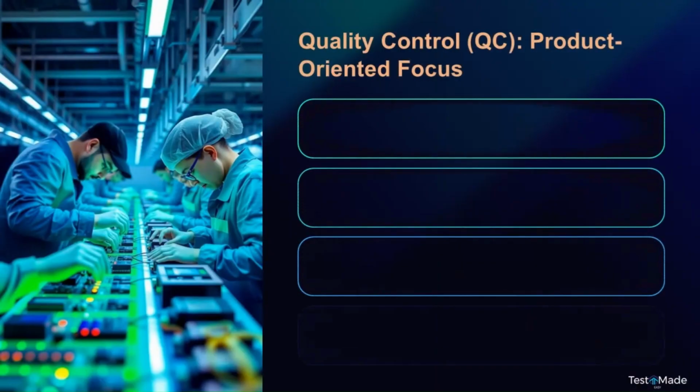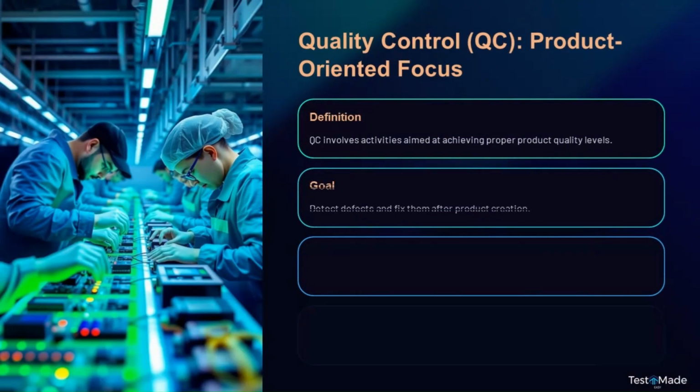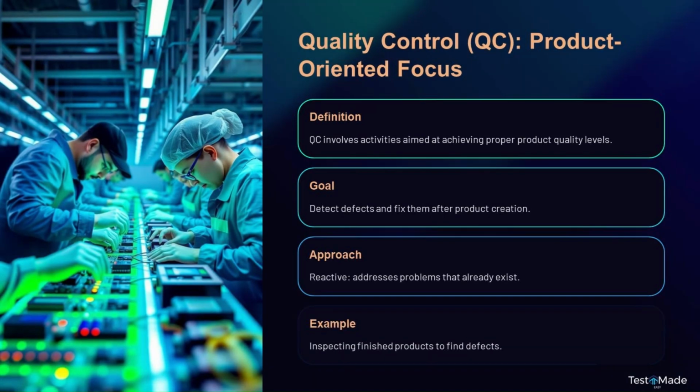Quality control, QC: product-oriented focus. QC involves activities aimed at achieving proper product quality levels. Detect defects and fix them after product creation. Reactive: addresses problems that already exist. Inspecting finished products to find defects.